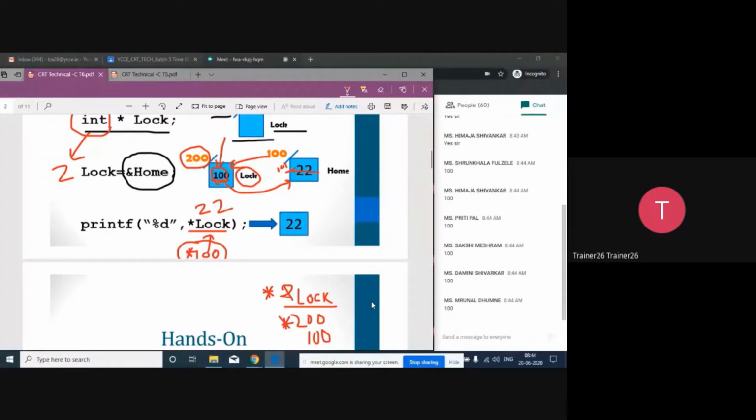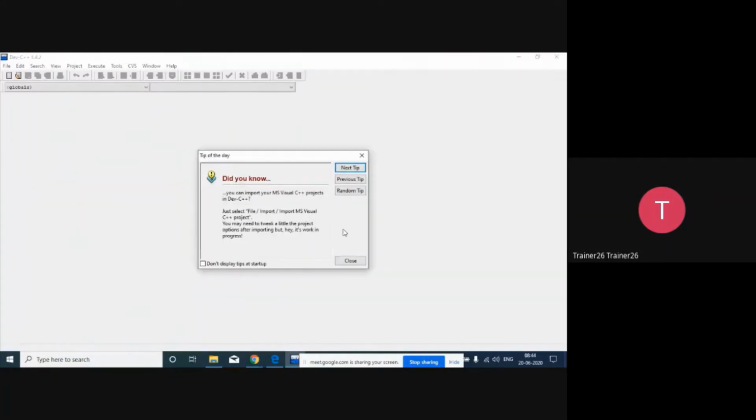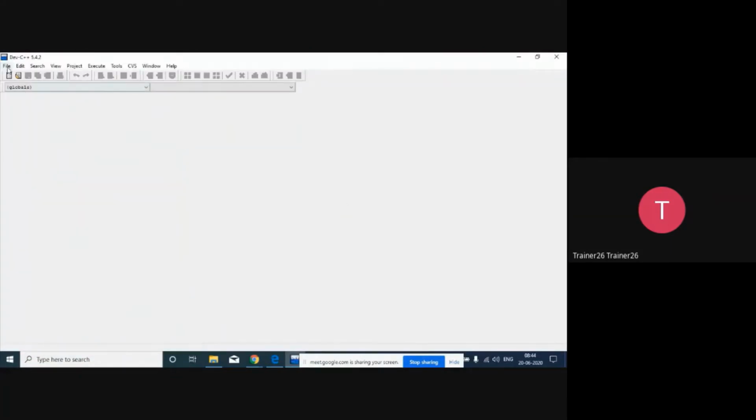So don't worry, you can switch off your audio now. So now we can move ahead. Now I would like to take all of you to our first example that I want to execute on a compiler. So we are done with the theory part. Now I want to go for the practical part of it.